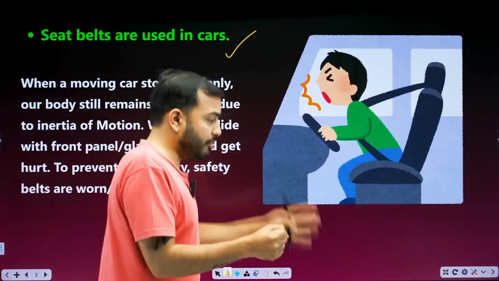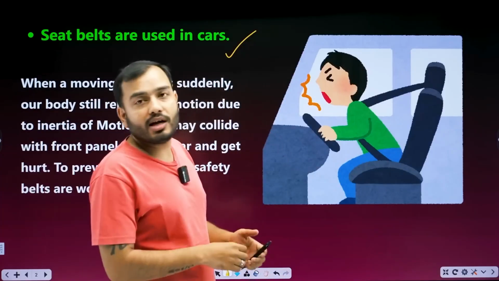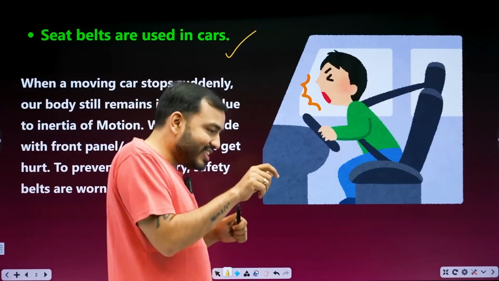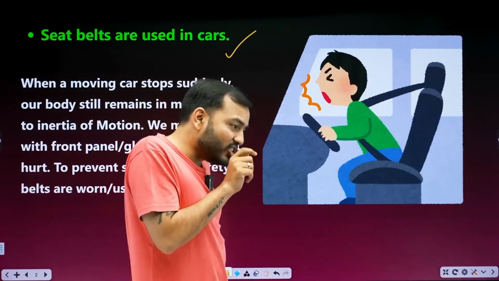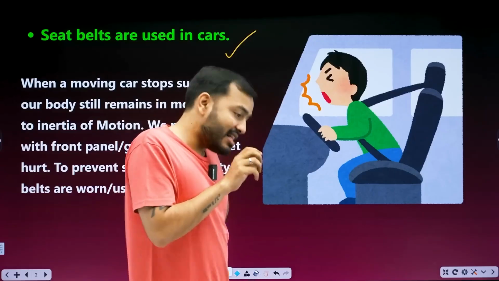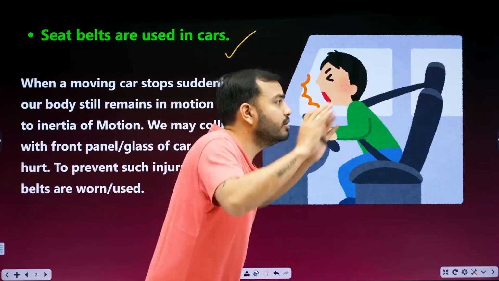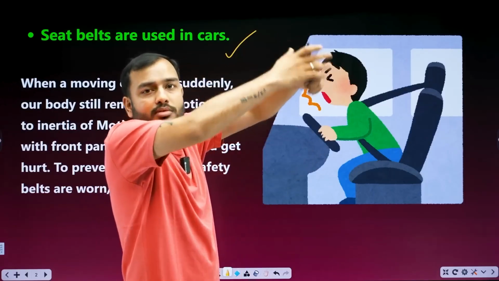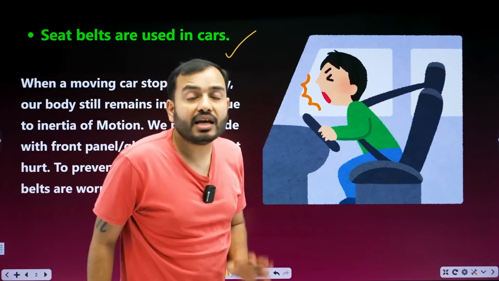Let's say I'm driving. I hit the brake and the passenger next to me is having a blast, moving in the car. Let's play the music, head for the party. Suddenly, straight out, bhaiya, in one go. What is this? Inertia of motion.